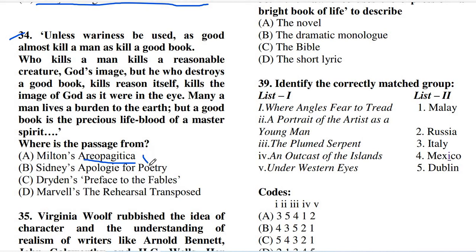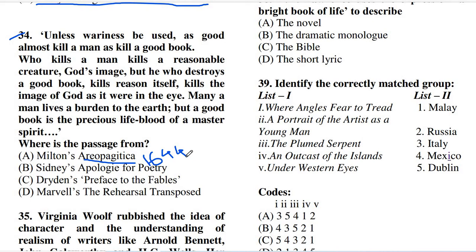So when was this book published? This book was first published in 1644. So this is the year of publication of this book. We must learn such side facts, because this will help all of us gather much more information about various types of questions.